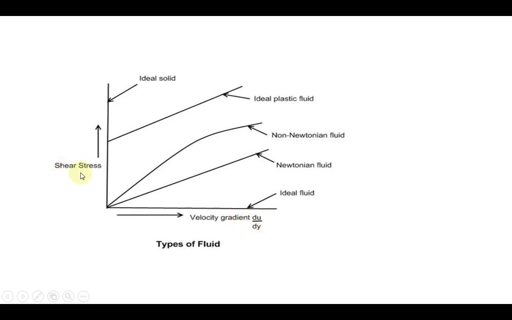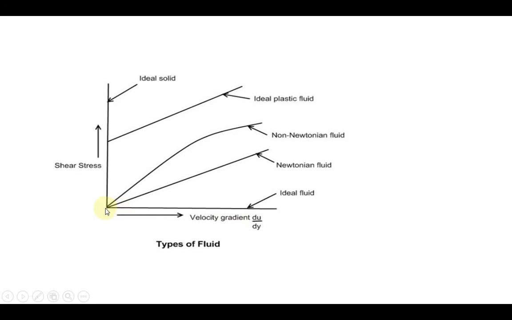Then in the y-axis we are taking shear stress. Based on the shear stress value, automatically we can identify different types of flows. Here shear stress, here velocity gradient. We can take exactly this line. In this line the shear stress is 0. If there is no shear stress, automatically it is an ideal fluid. In these cases my velocity gradient is 0.